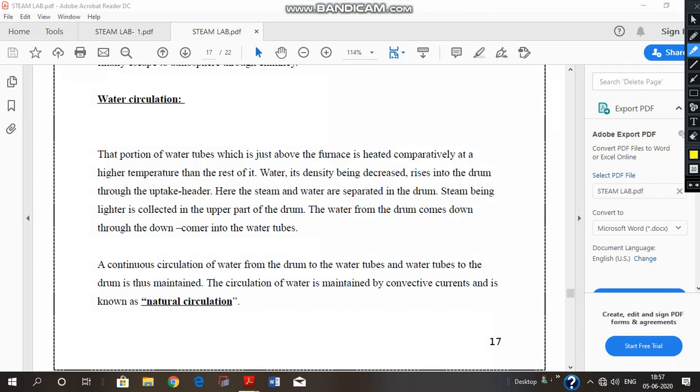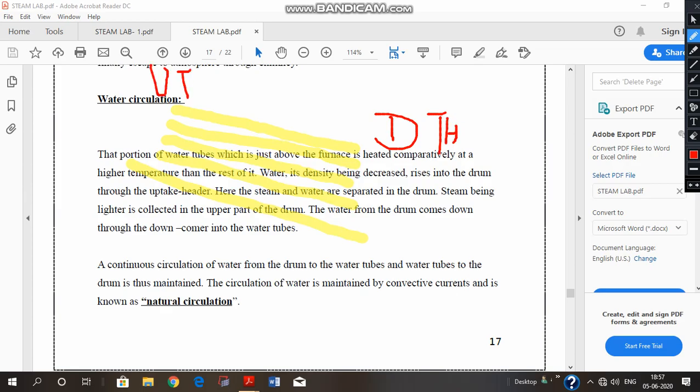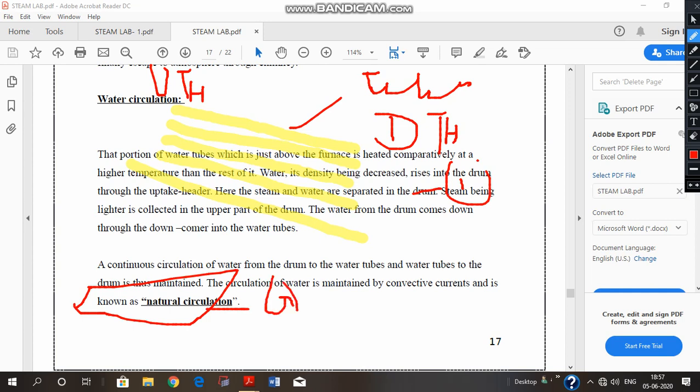Now that we have seen that the tubes were inclined like this. Towards the right hand side we have the DTH downtake headers, and towards the left hand side we have the uptake headers, and these are the tubes. Now what is there inside the tube? Now we also have seen, this is a grate. This is the grate area, GRATE. Please note the spelling of the grate.